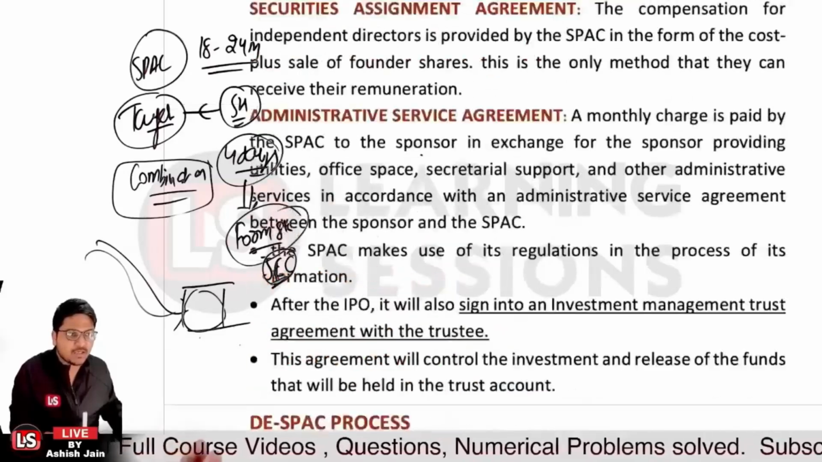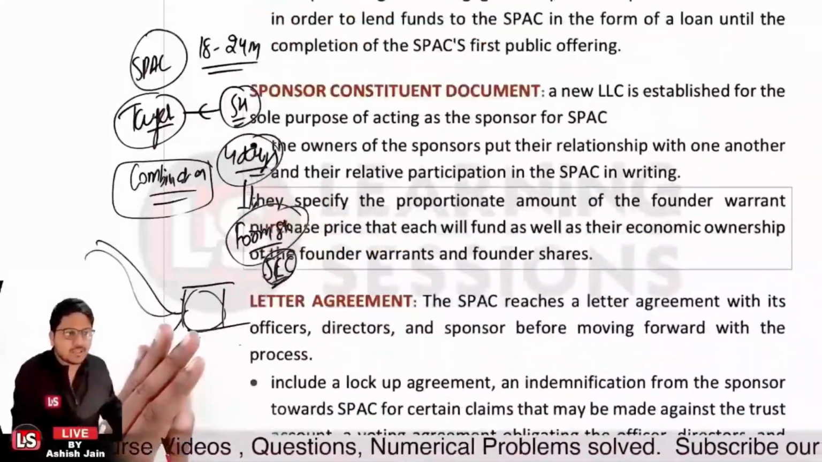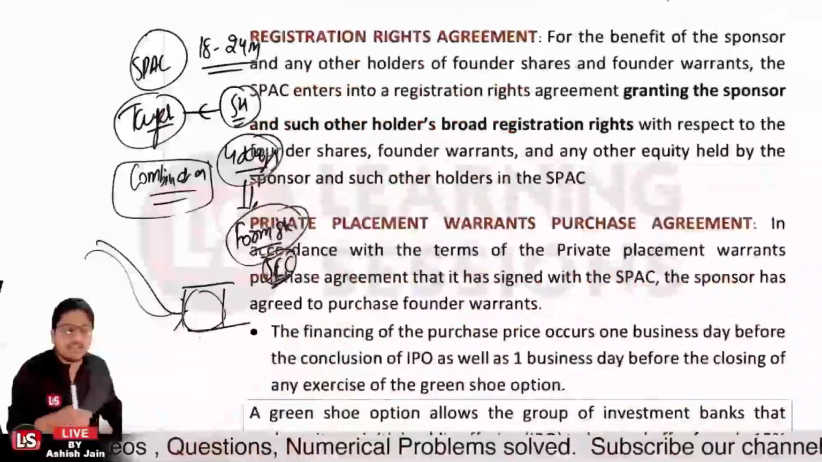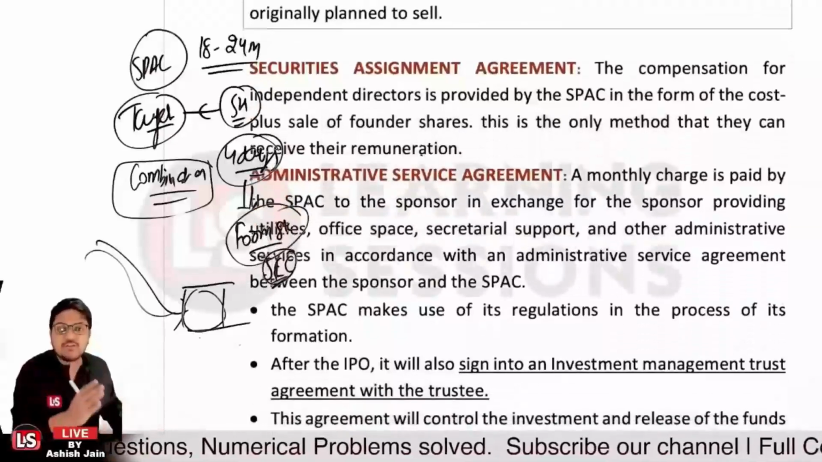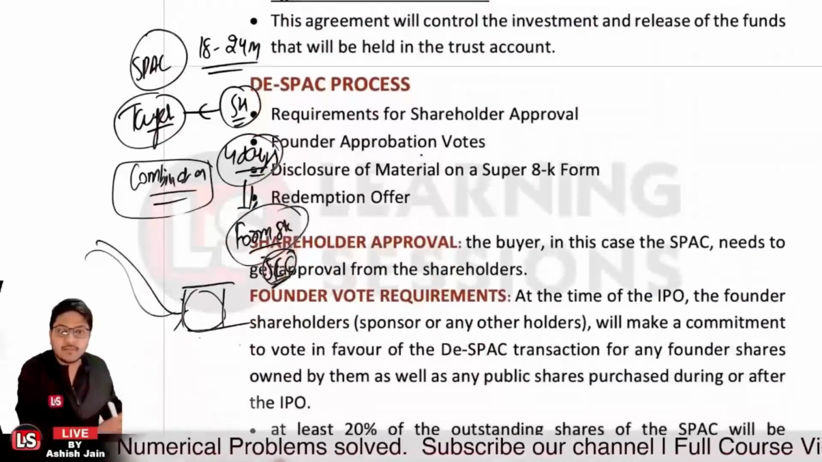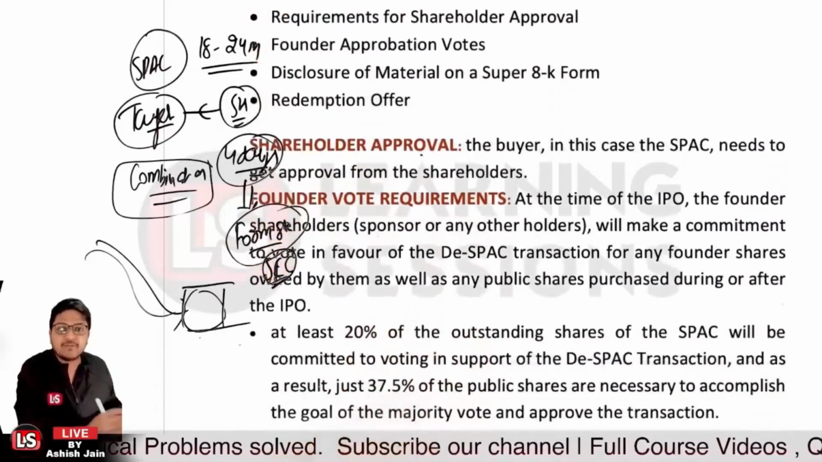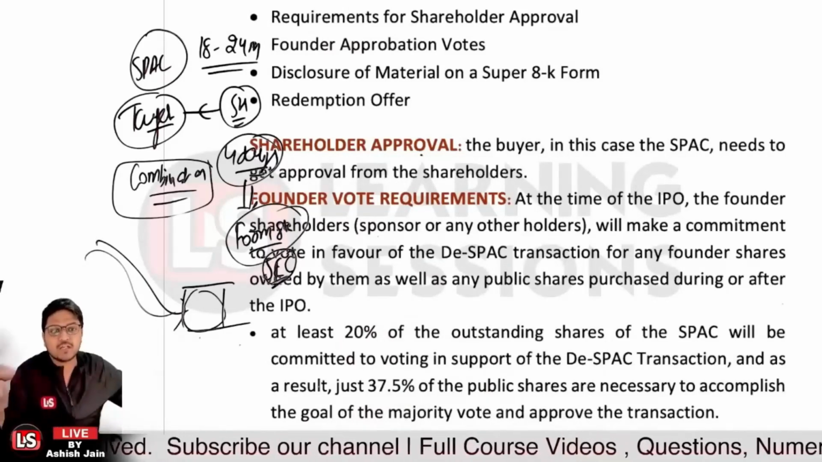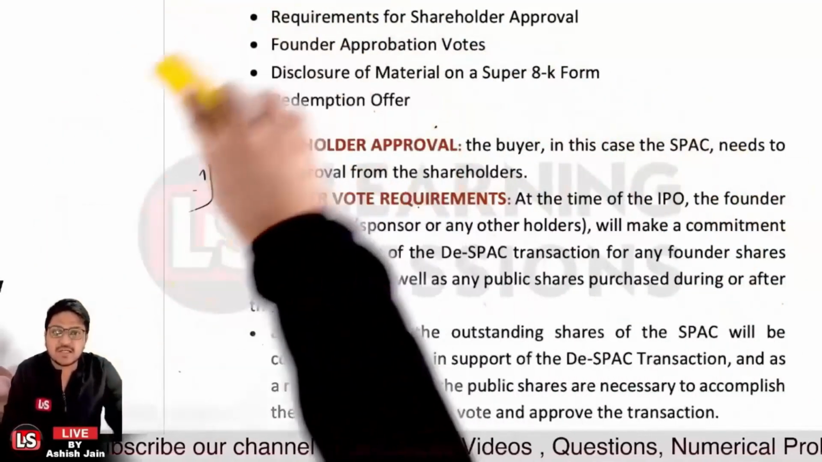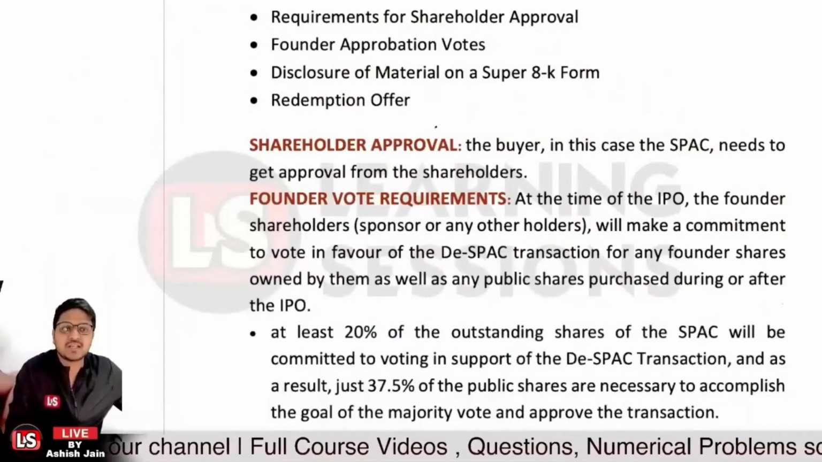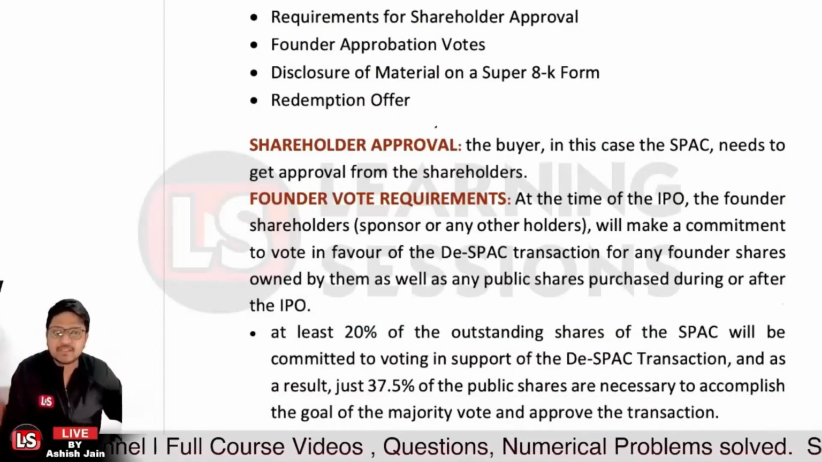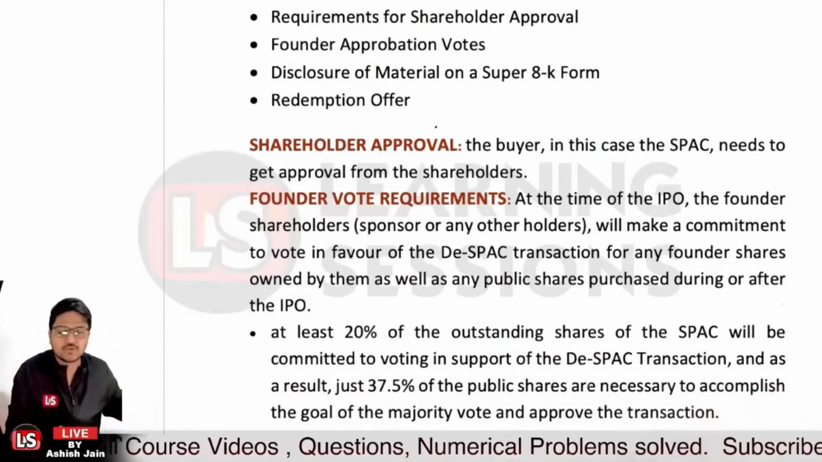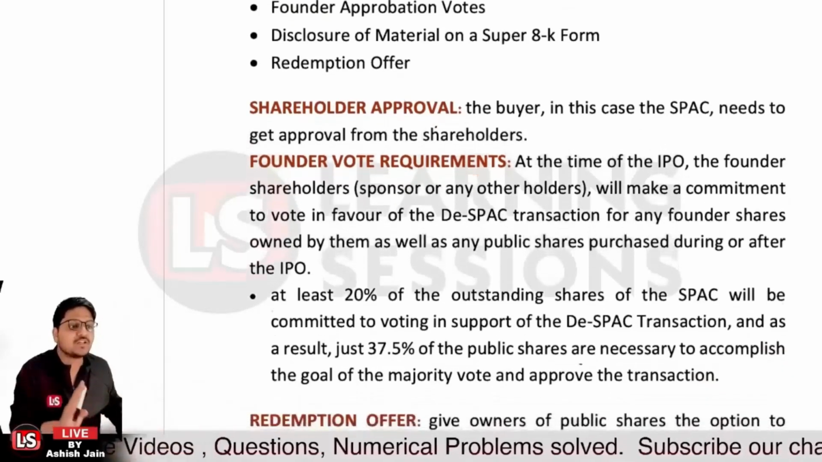I told you about this agreement, no? There was an agreement related to the same, that is actually the letter agreement, that they will vote in favor of the D-SPAC transaction. We are talking about that particular agreement, right? At least 20% of the outstanding shares of the SPAC will be committed to voting in support of the D-SPAC transaction. As a result, just 37.5% of shares are necessary to accomplish the goal of a majority vote, and so the approval of the transaction, right?